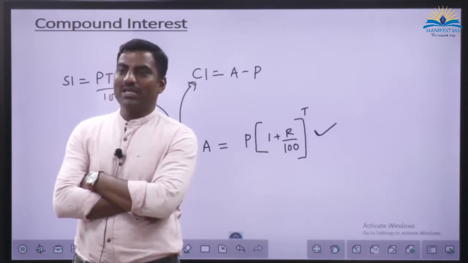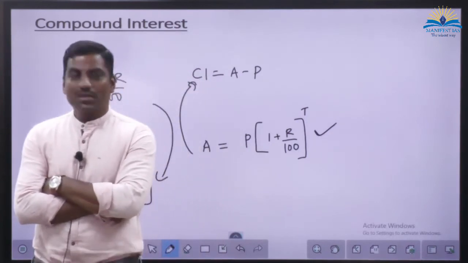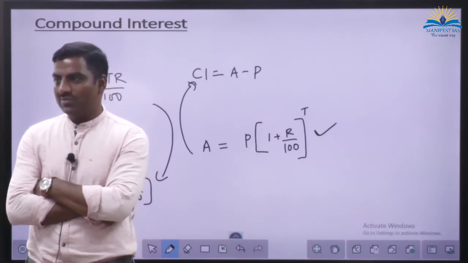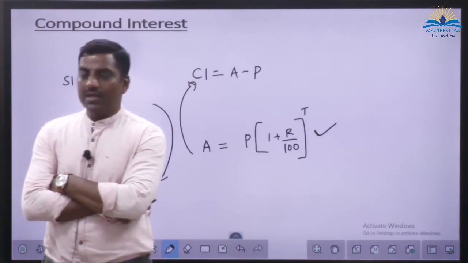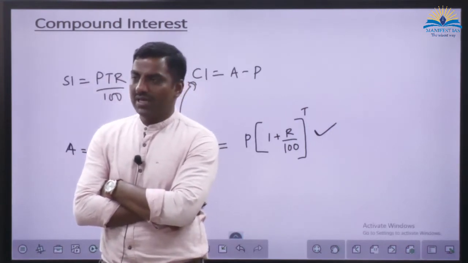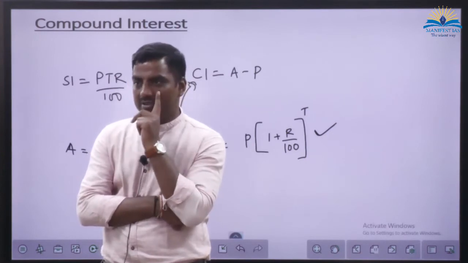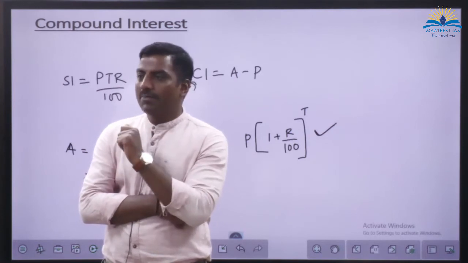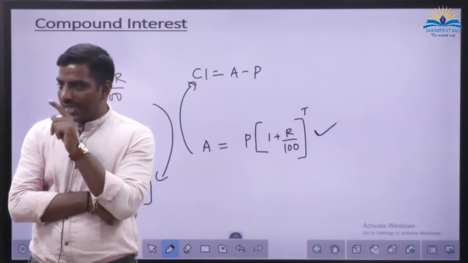No. Actually, they have to give you 4 rupees at the end of 1 year. But they are crediting you the interest after 3 months. That means 1/4 of the time period. So, for 1 year, they would give you 4%. But for 1/4 year, they are giving you 1%. So if you go for a passbook entry, 1 rupee will be added.